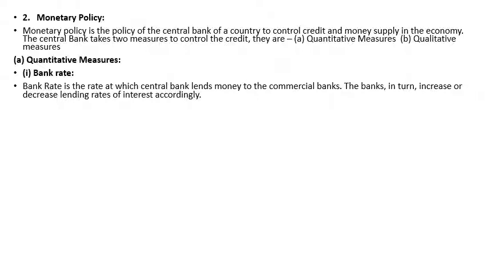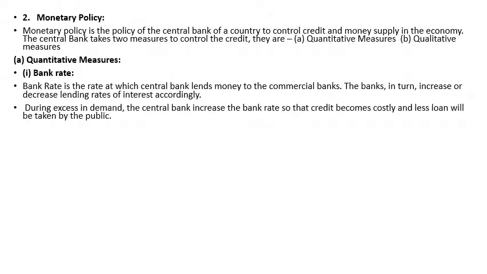Under repo rate, the central bank gives loans to the commercial banks, and under reverse repo rate, the central bank takes loans from the commercial banks. Both these rates are decided by the central bank. Now, in the case of excess and deficit demand, what action is taken by the central bank? During excess demand, the central bank increases the bank rate so that credit becomes costly and less loan will be taken by the public.